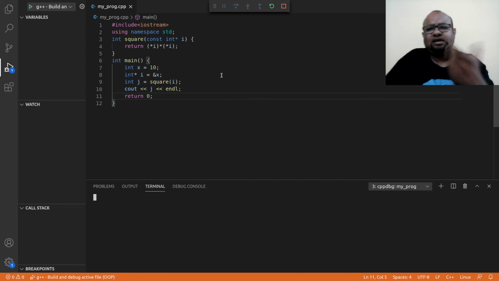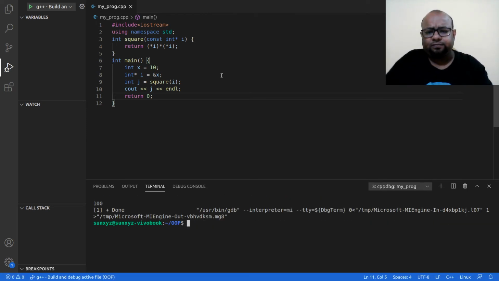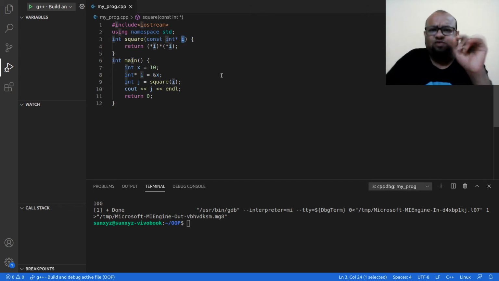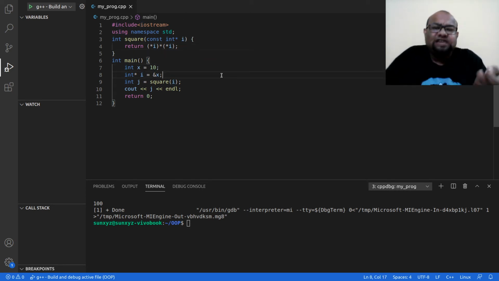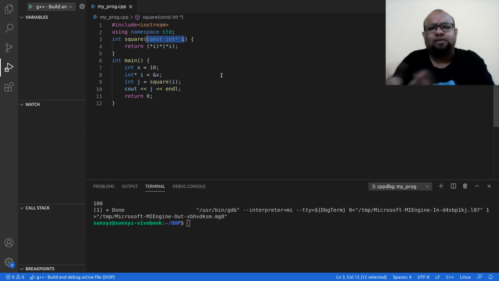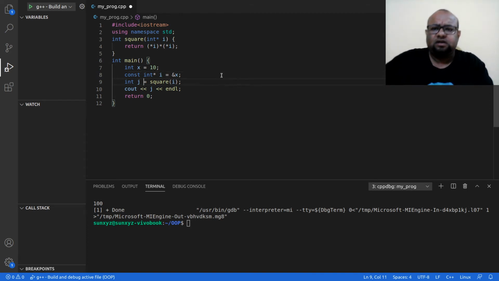So in this function I am saying that I want a constant pointer. That means inside this function I am not going to change the value at the location that this pointer is pointing to. And I am passing a pointer using which I can change. So I can change, but inside this function I am choosing not to change. So this is not a problem. I hope you understand why this is not a problem and why removing the constant from here and putting it here would be a problem.